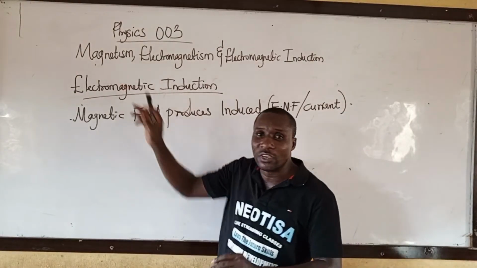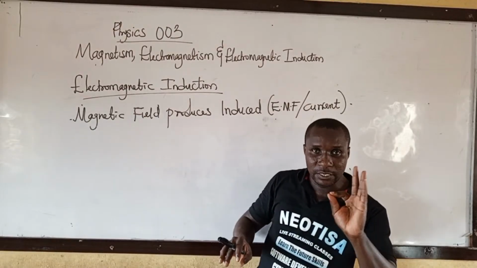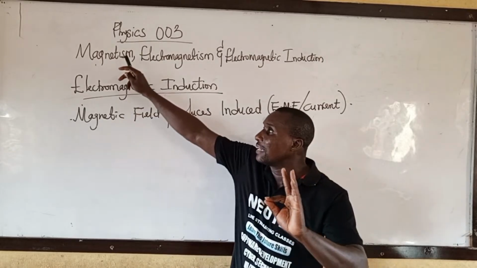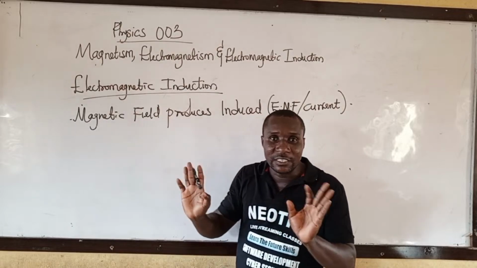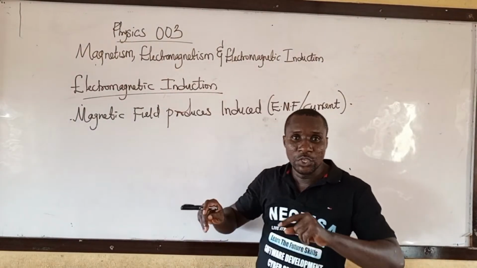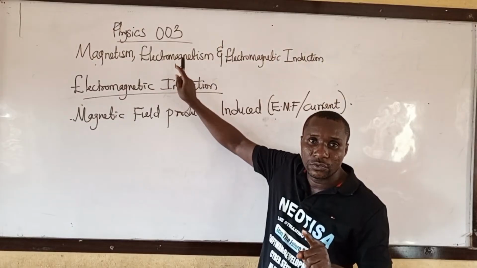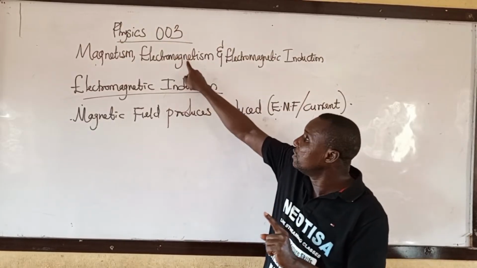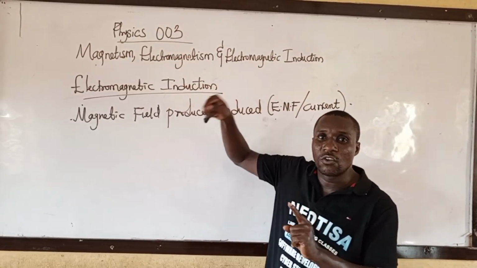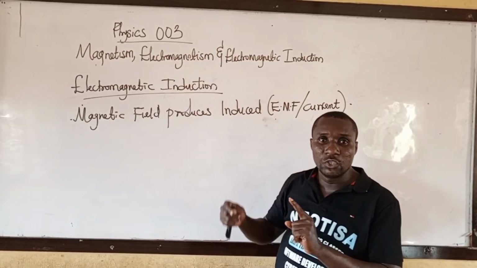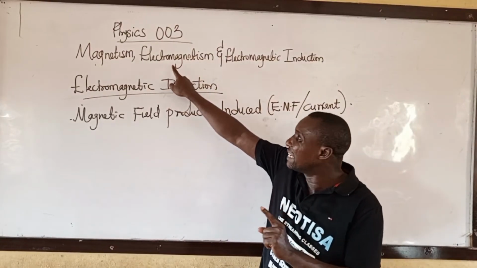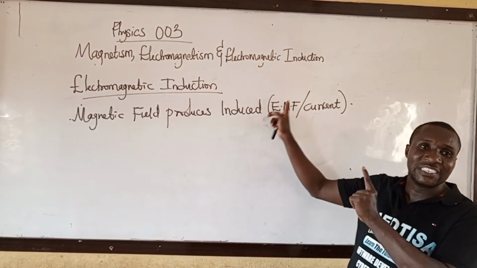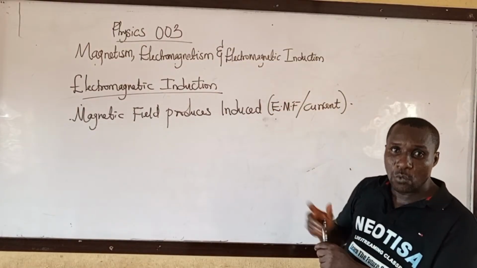This one, we only study magnetic bar, magnetic property. We study earth magnetic field. No electricity is involved. In this one, we use electricity to produce magnetic field. In this one, we study a current carrying conductor. In this one, we study a force on a current carrying conductor. We study solenoid and electromagnet in this one. But in this one, magnetic field produce what? Induced EMF or current.